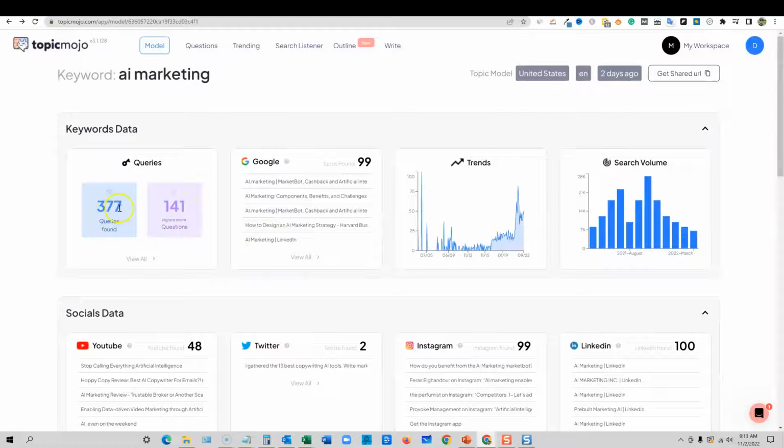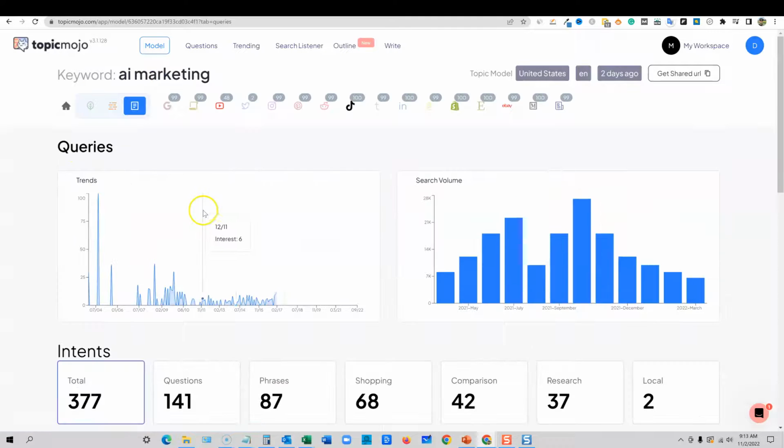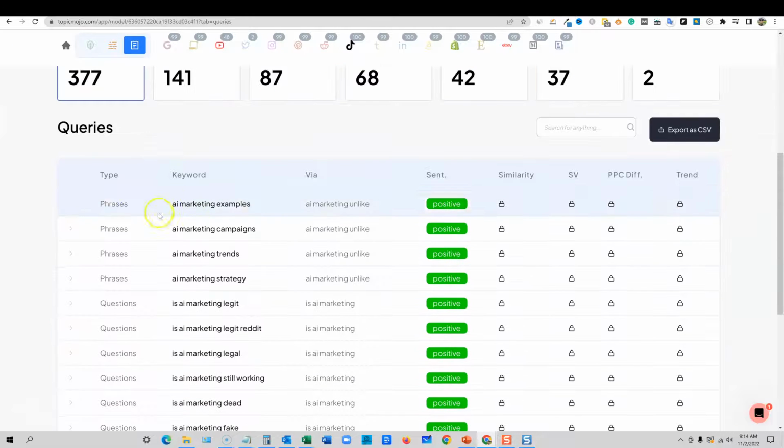So we have found 377 queries and 141 questions. So this actually does turn into a pretty cool little keyword research tool. So let's come back over here and maybe view the queries. You get the search volume by month, and you can kind of see the trends. It really spikes in October. So wintertime this kind of spikes, and a little bit in the summertime, and then it goes on a downward trend for January, February, March. So the first quarter, not too good with this keyword.